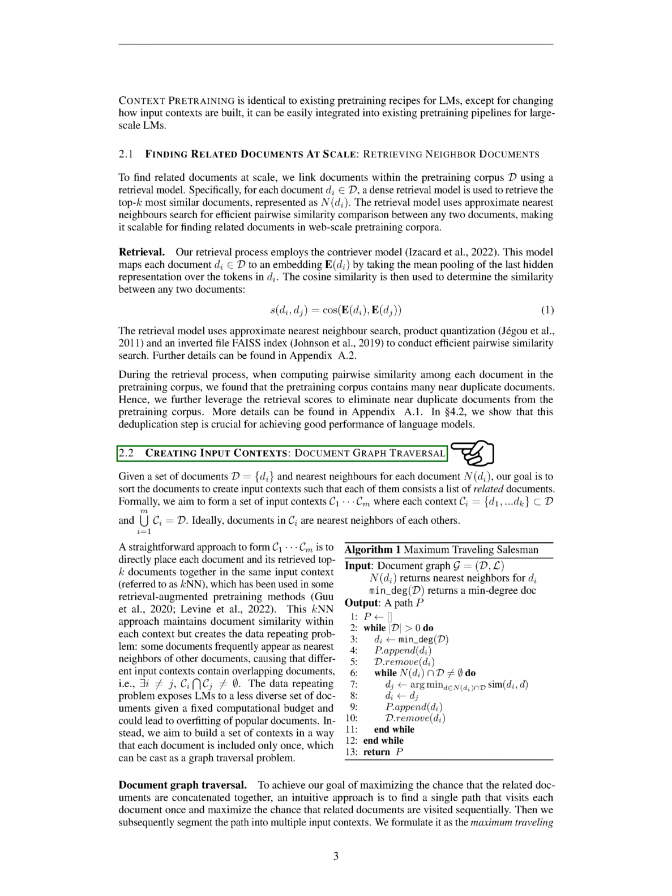Section: Creating Input Contexts, Document Graph Traversal. We're tasked with organizing a collection of documents, denoted as D, which consists of individual documents represented as D_i. Each document has a set of nearest neighbors, denoted as N(D_i). Our objective is to arrange these documents into groups, or inputs, where each group contains related documents. In mathematical terms, we're aiming to create a series of inputs, C_1 through C_m, where each input C_i is a subset of D and contains a list of related documents.